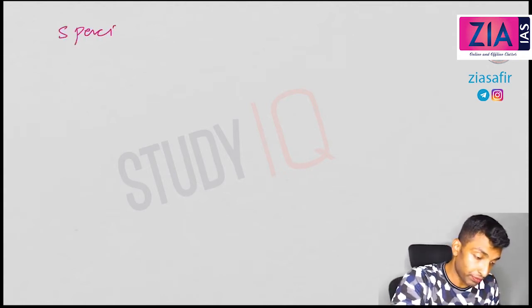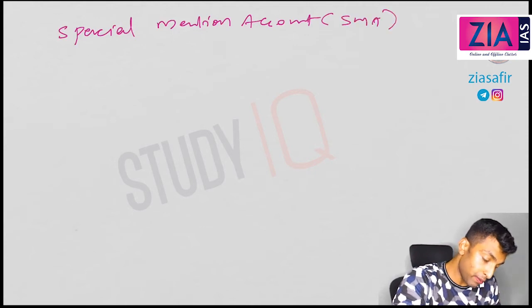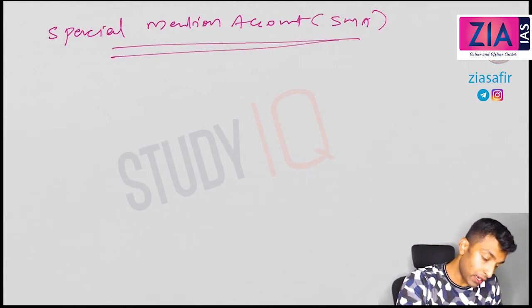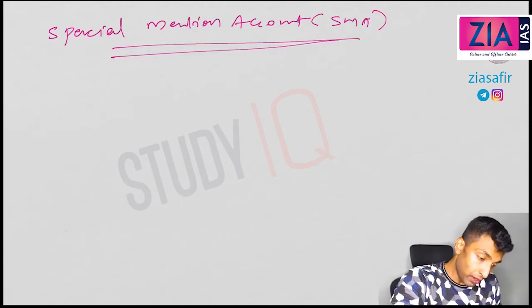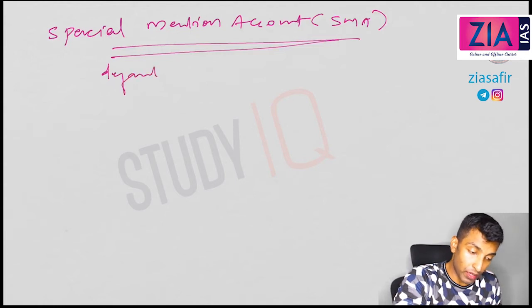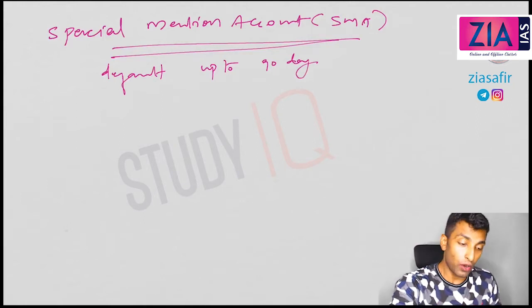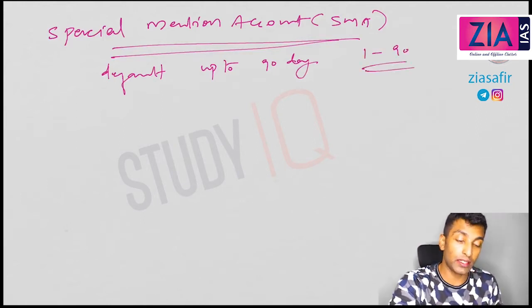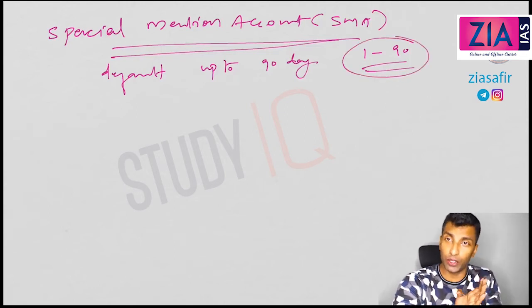One is special mention account, that is SMA. So these are bank loans in which there is a default of up to 90 days. Okay, so 90 days or less, or I can say 1 to 90 days. If there is a default of 1 to 90 days, then this is part of special mention account. So 90 days crossed, 91 and more, that is NPA.